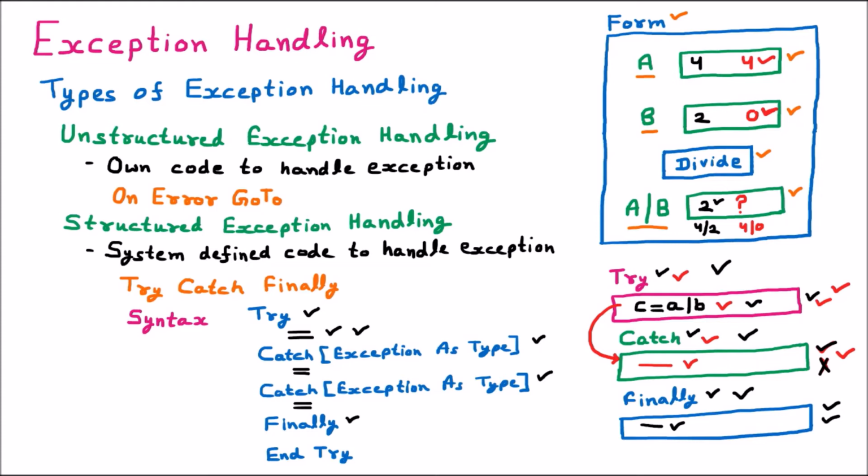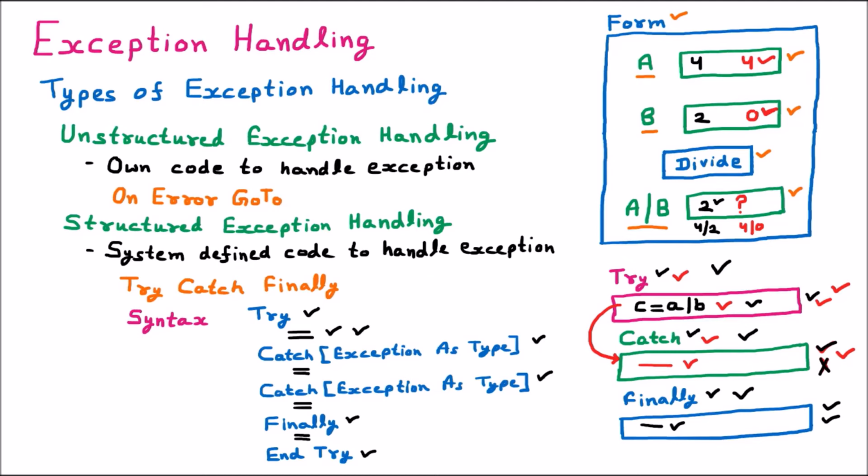Now afterward we have the finally. We know that finally is the independent block that will for sure work. Whether the exception is encountered or not, the finally block will for sure work. Then at the end we have end try. So try ends with the end try. This is the structured exception handling mechanism using the try, catch and finally blocks.